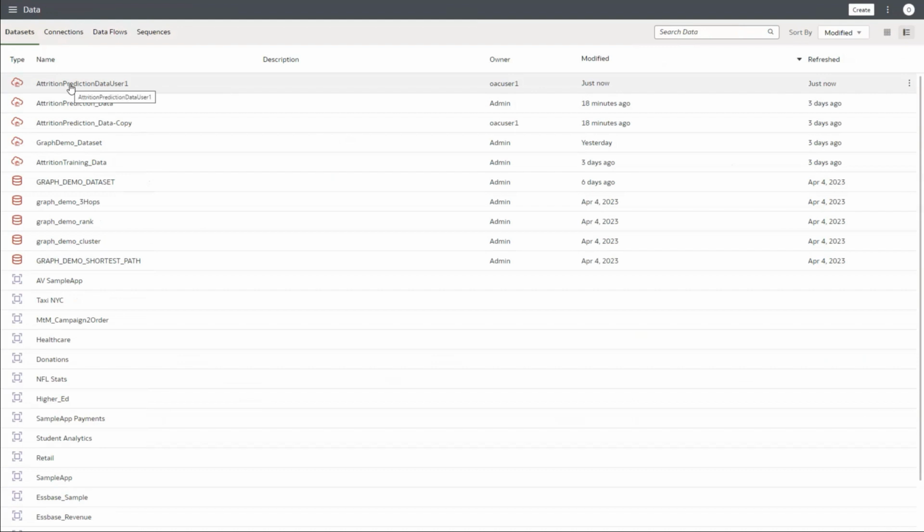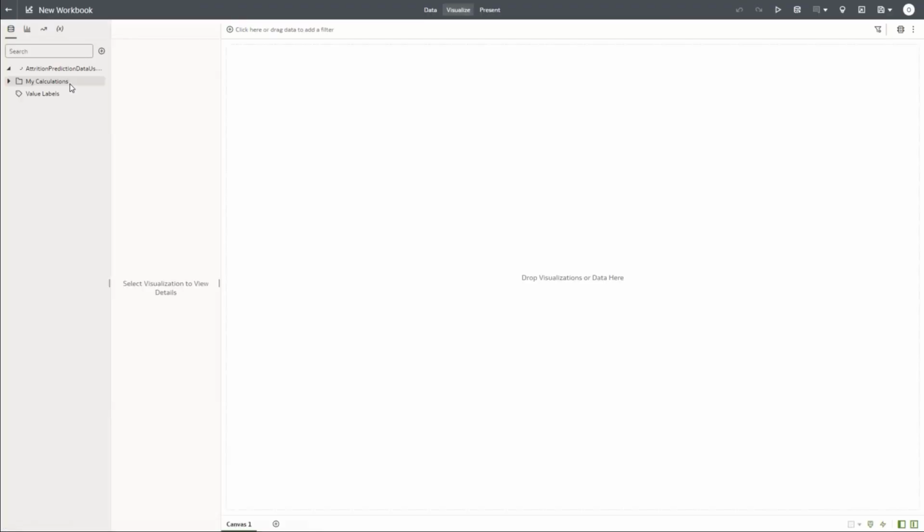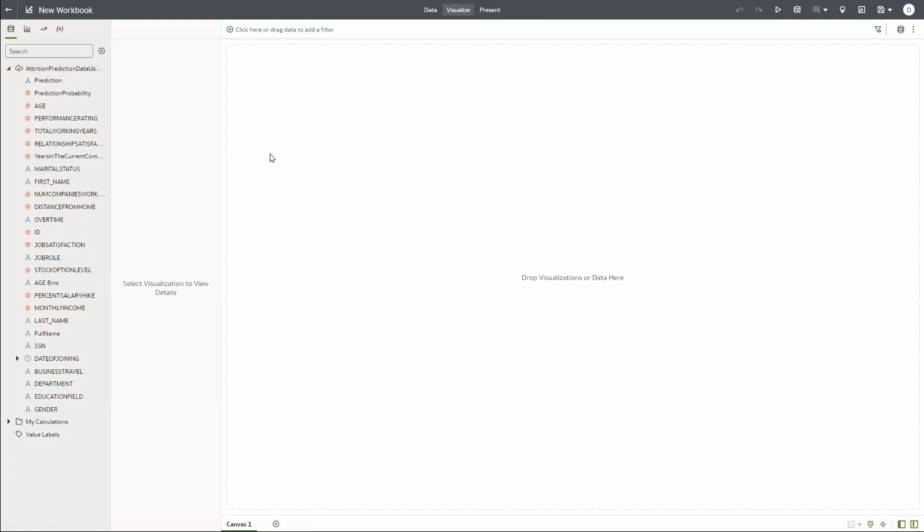This time it is not right click, it is left click. Just click on it. The moment you do that, this particular data set will open in a workbook mode. That is the difference between opening it via right click versus opening it via left click. Left click automatically opens the data in a workbook mode, whereas the right click opens it to allow you to prepare the data and save for further activities, right?